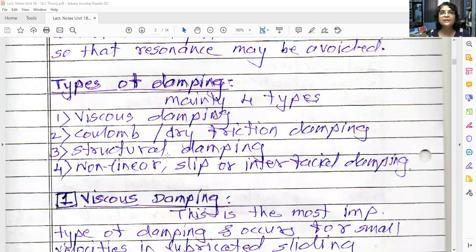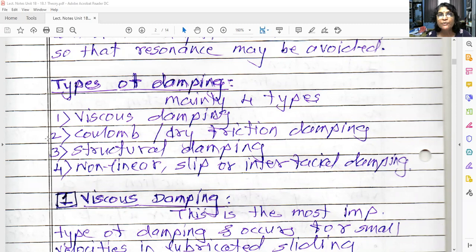Let us see the types of damping. Mainly there are four types. First is viscous damping. Second is Coulomb or dry friction damping. Third is structural damping. And fourth is non-linear or slip or interfacial damping. For your syllabus, there are only the first two types, that is viscous damping and dry friction or Coulomb damping. These are just an introduction, so that you know the various types of damping. Structural damping and non-linear damping are not in your syllabus.